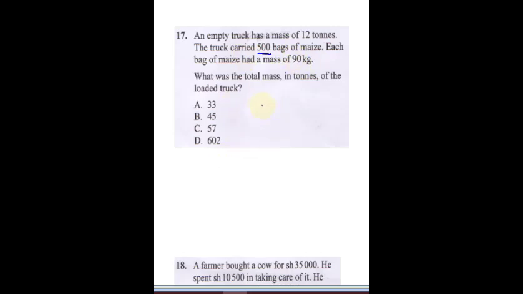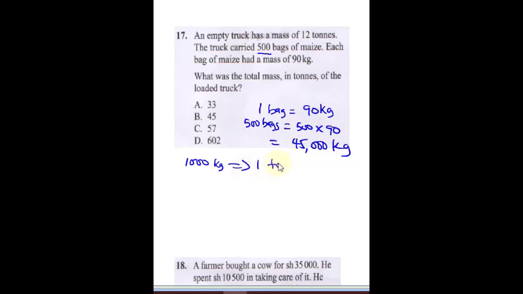So that means if I have one bag to be 90 kg, that means 500 bags is going to give me 500 times 90, and that will give me 45,000 kg. So from here, you know that 1,000 kg is going to give us 1 ton.